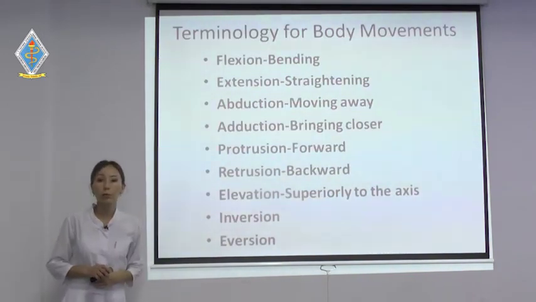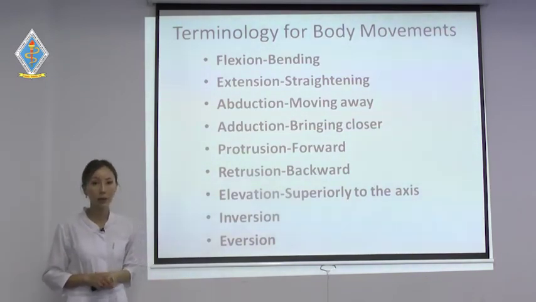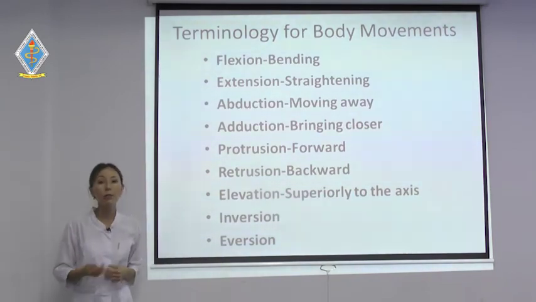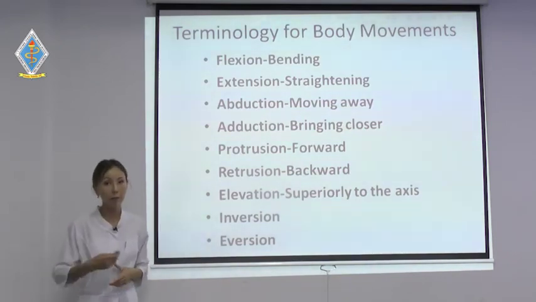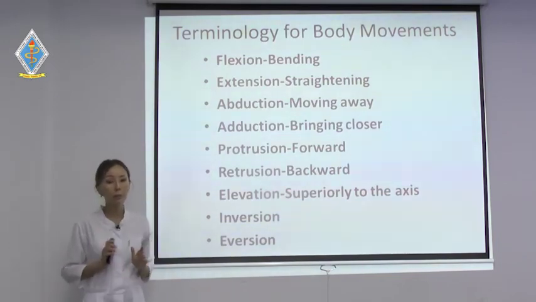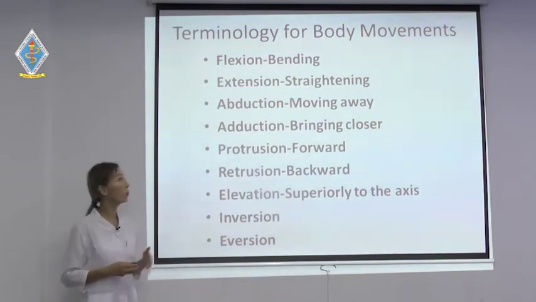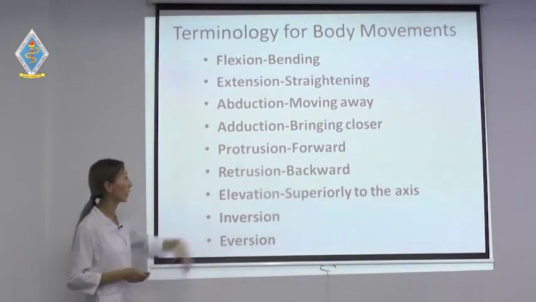Terminology for the body movements. What body movements do we have? First, flexion. Flexion is bending. Extension is vice versa: if you were bending, that's flexion; in extension, you will straighten your arm, for example. Abduction. The prefix abd means away. So abduction is movement away from the center. Adduction, vice versa, is toward the center, meaning coming back to the center.